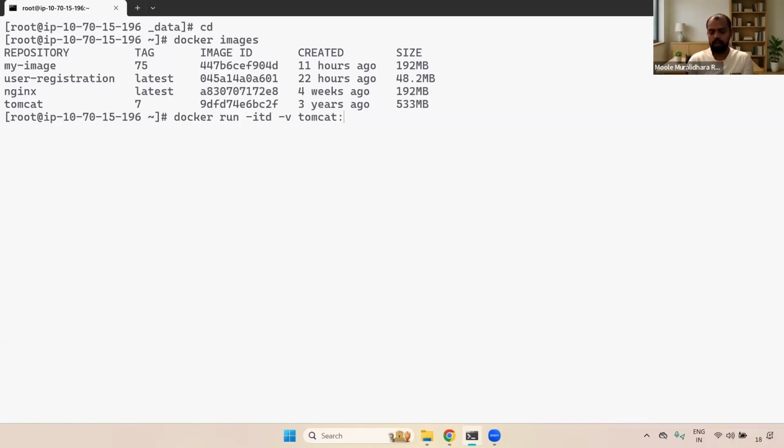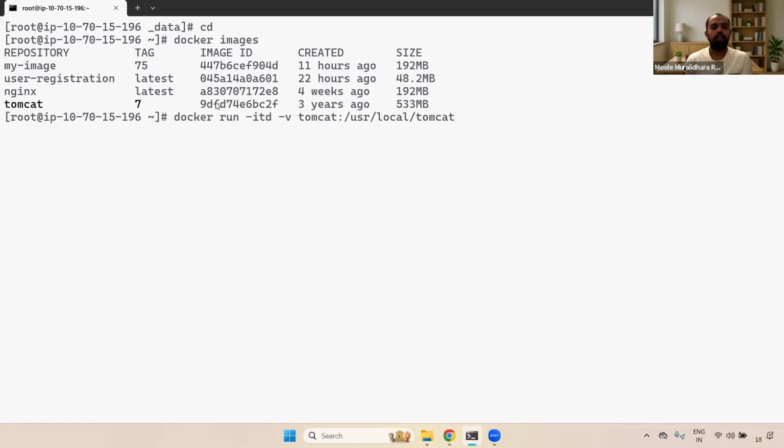Tomcat: and here you need to provide the path inside the container where it is going to be mounted. Remember, after the colon you give the path inside the container; before it is the volume name. Here I'm giving /usr/local/tomcat, because I'm using the Tomcat base image, and the Tomcat default path is /usr/local/tomcat. That's why I'm using that path. Whatever data is inside this /usr/local/tomcat, I'm going to mount to this particular Tomcat volume.